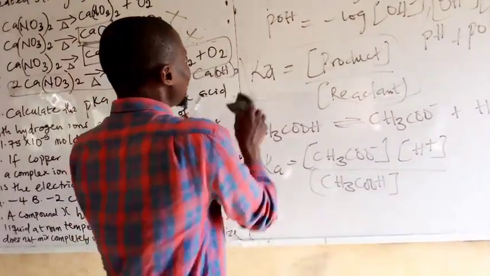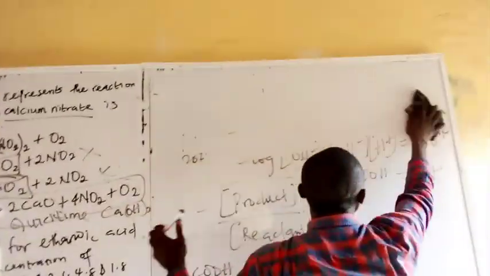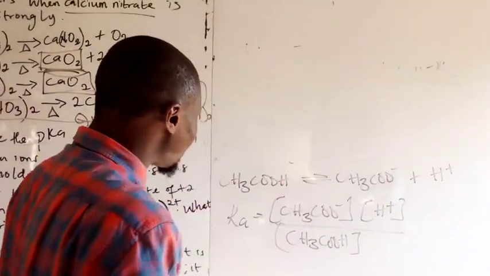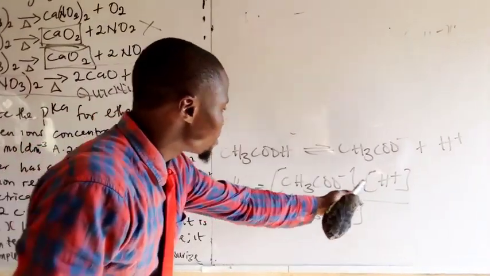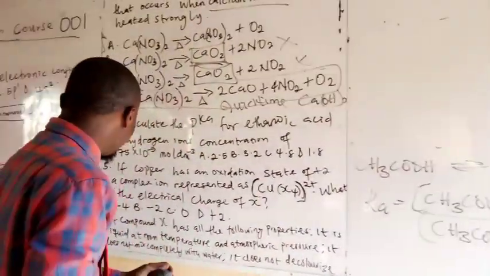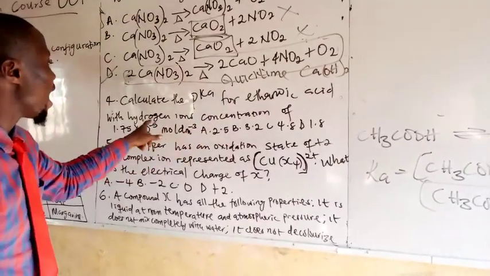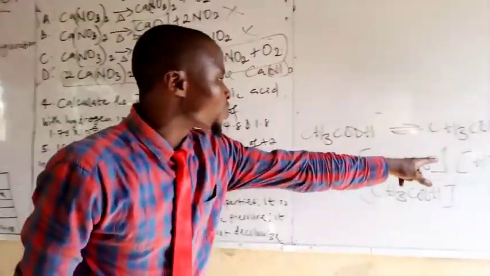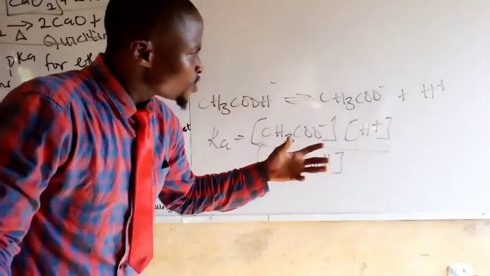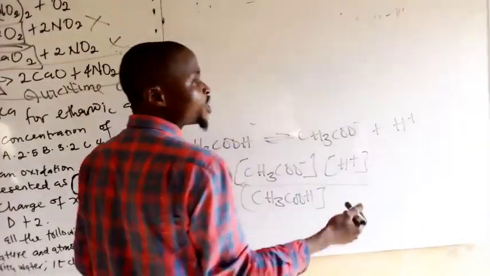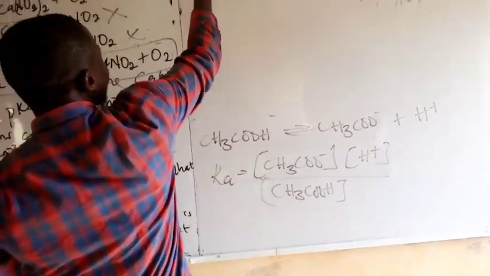It therefore means we need the concentration of this, and this. However, to God be the glory, we are given the concentration of the hydrogen ions, which means we've gotten the concentration of this. The concentration of product will always be zero at the initial step.